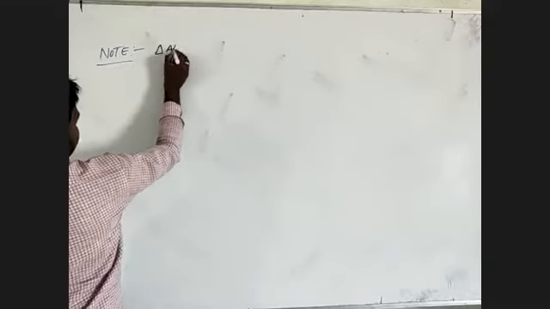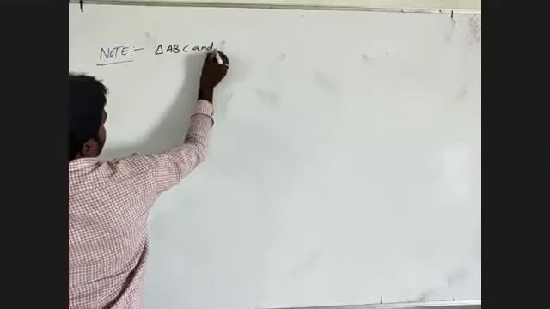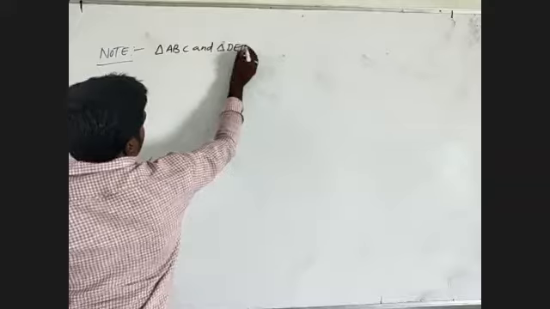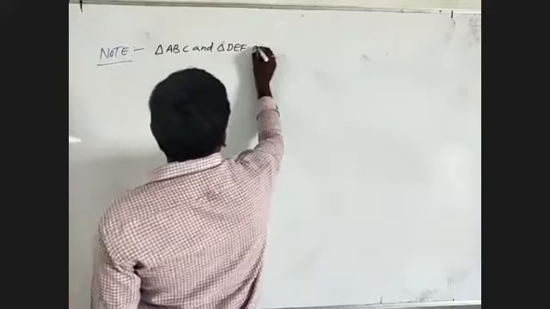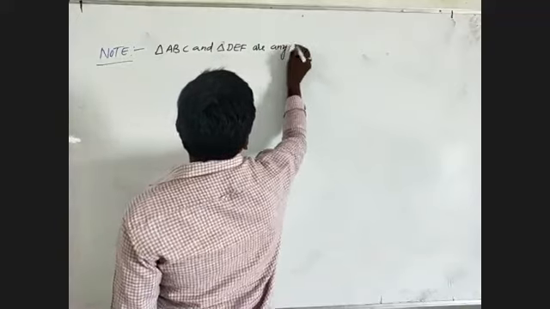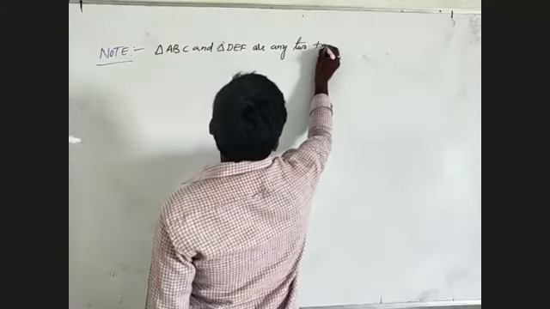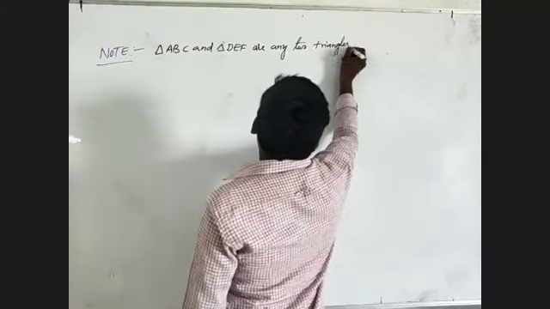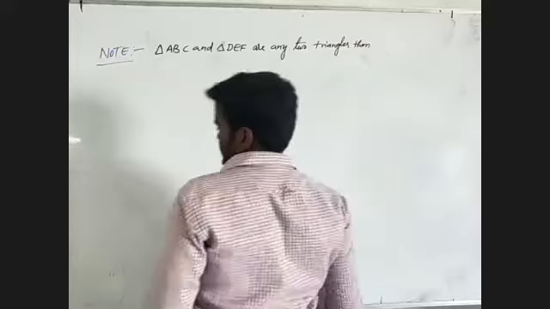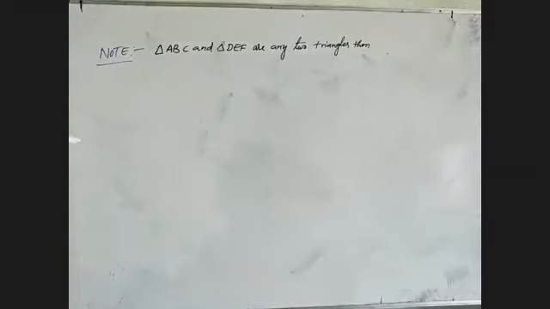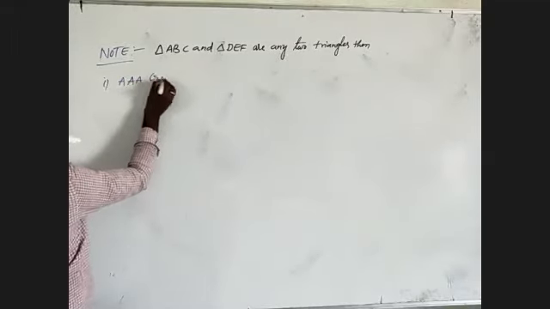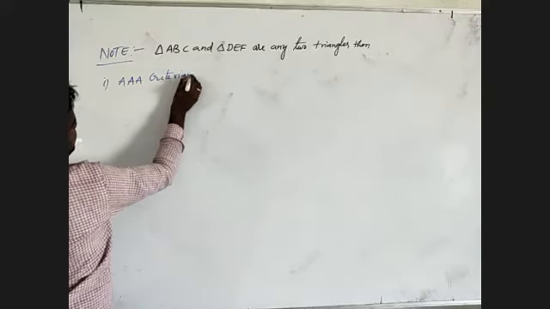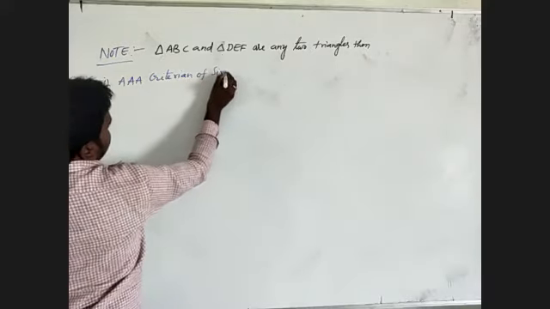Triangle ABC and triangle DEF are any two triangles. Then we will make the three conditions. First, I will write the AAA criterion of similarity.